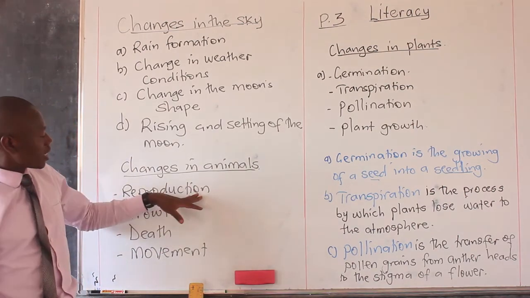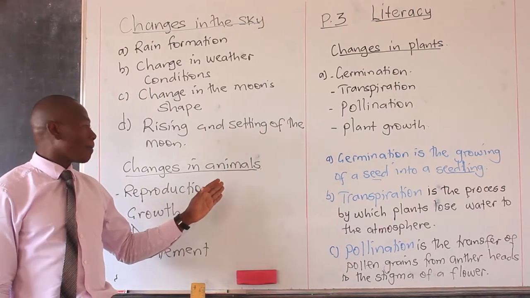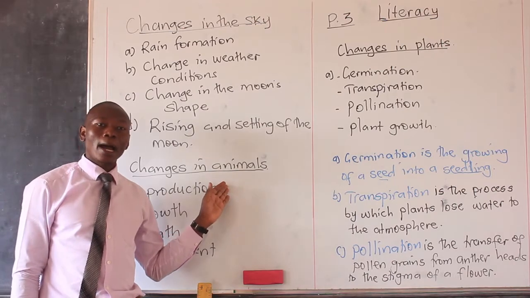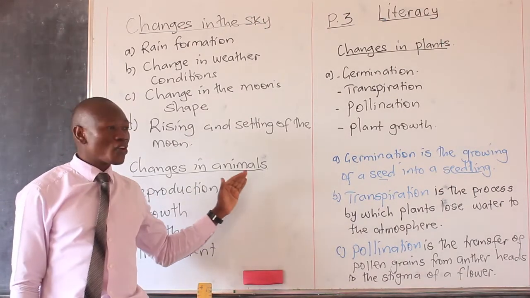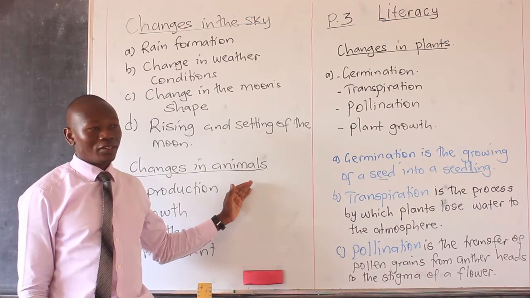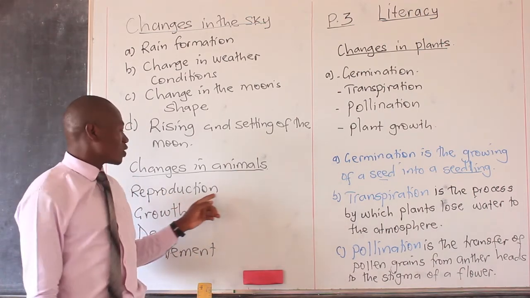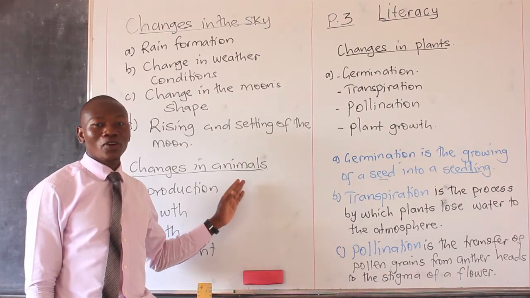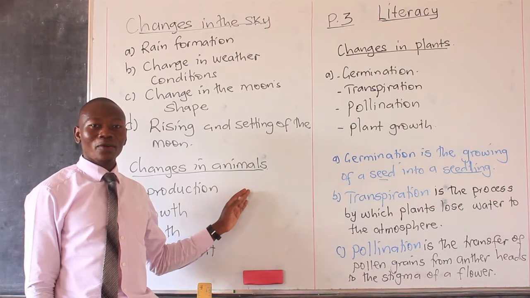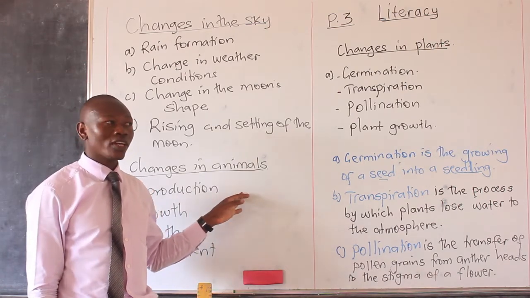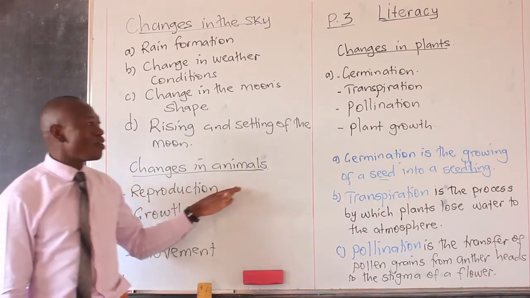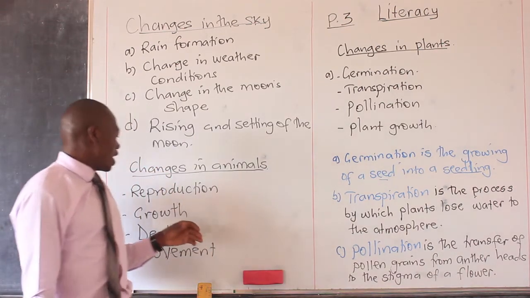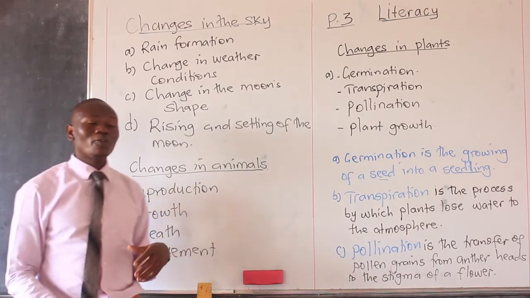So reproduction is the change whereby mature animals produce young ones. So we call this reproduction, the giving birth to young ones in animals. The word is reproduction. Reproduction is the giving birth in animals.